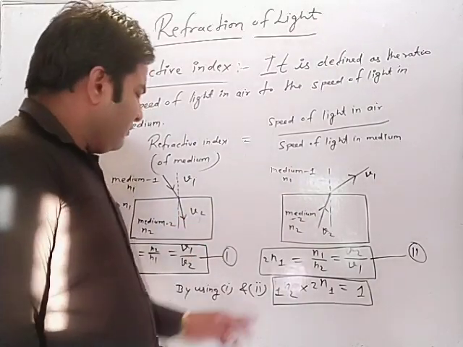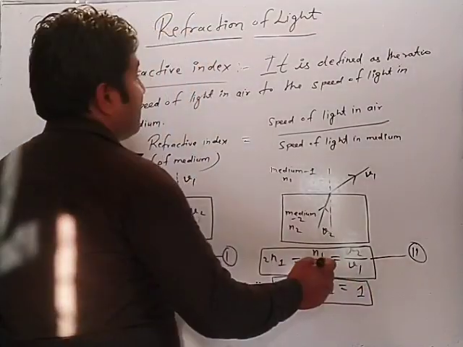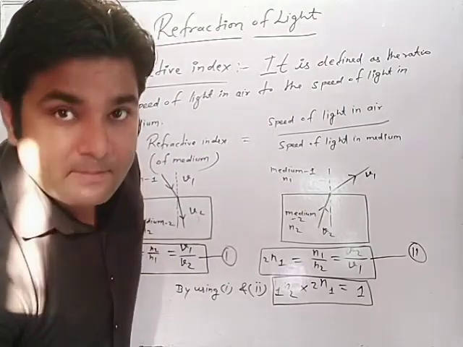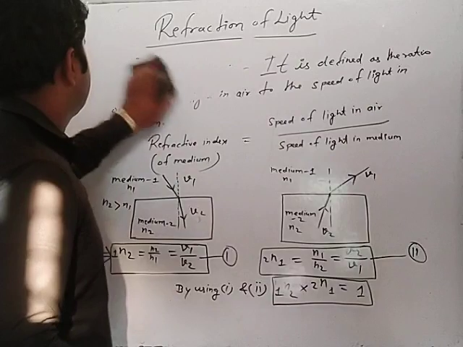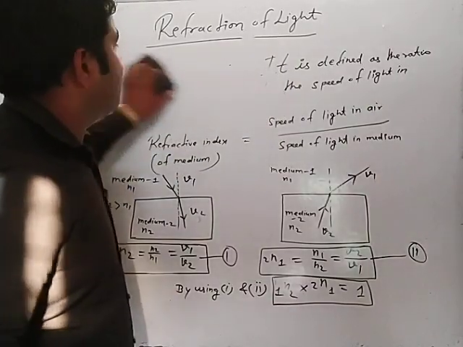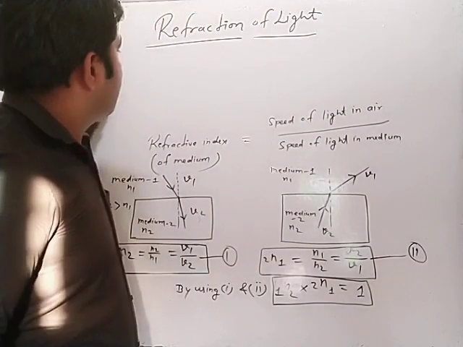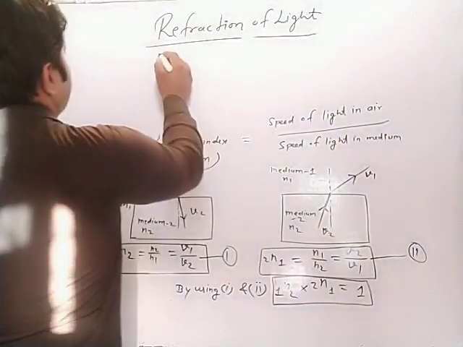So with the help of this one concept, we can solve out so many numericals. That will be very easy. After the definition of refractive index, one concept is clear. If medium 1 representing air and medium 2 representing glass,